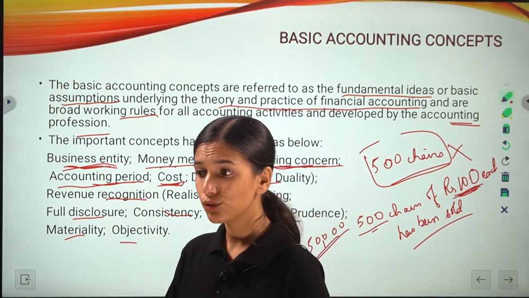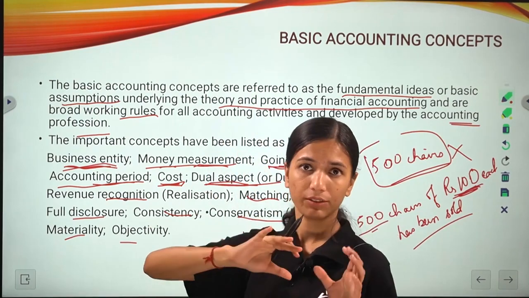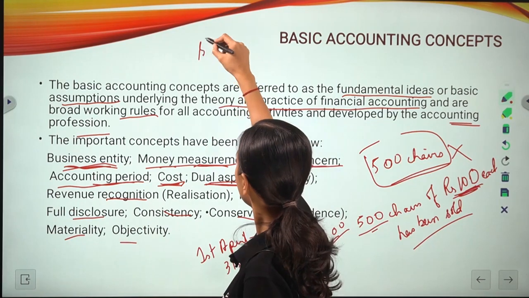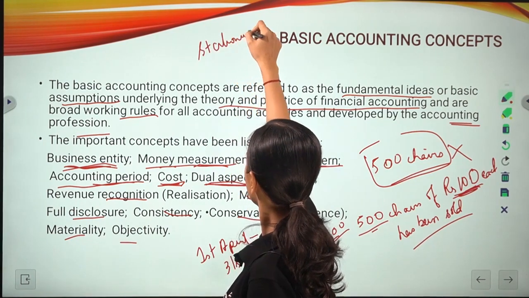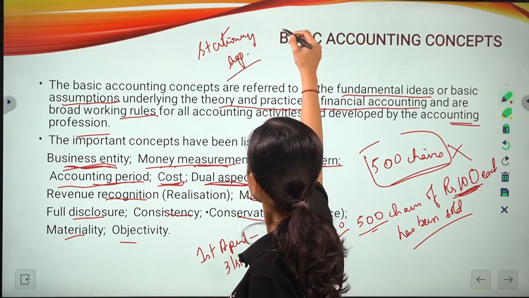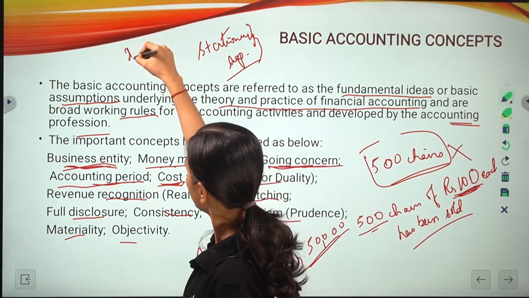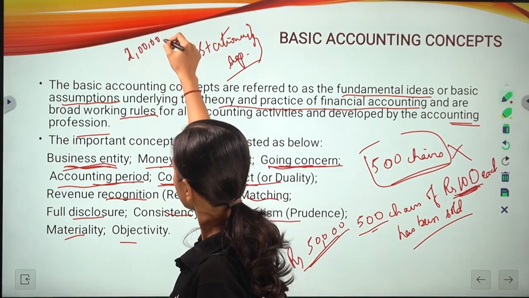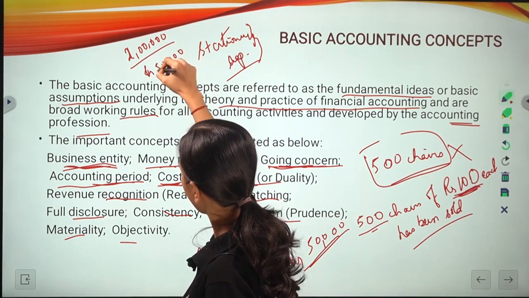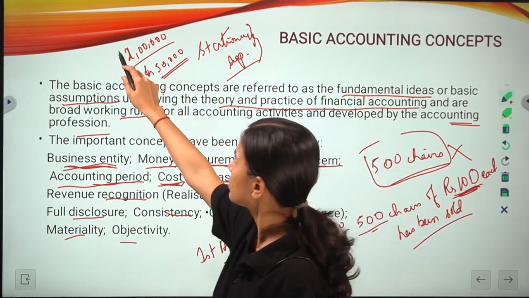So, I have a stationery shop. I have started my shop by investing 2 lakh and items worth 50,000 rupees. So I have invested 2,50,000.